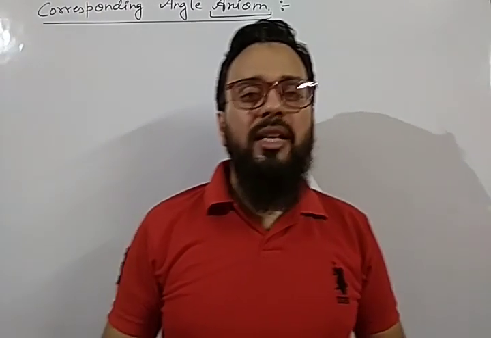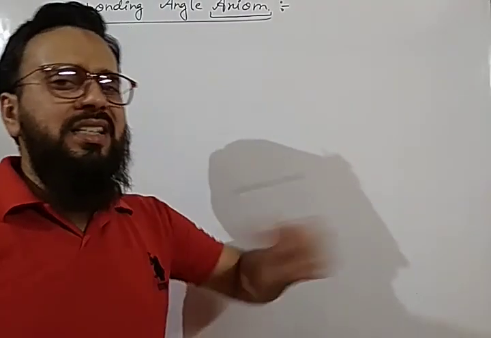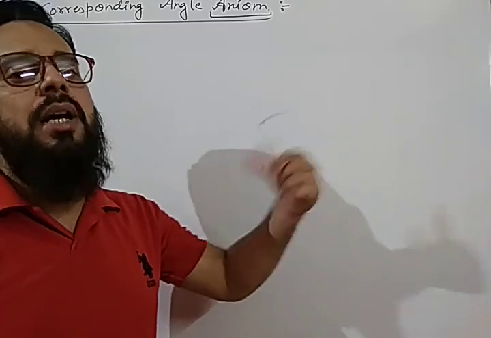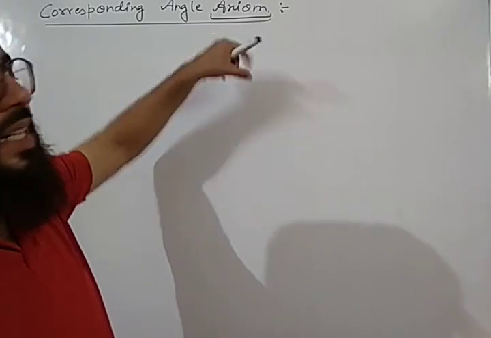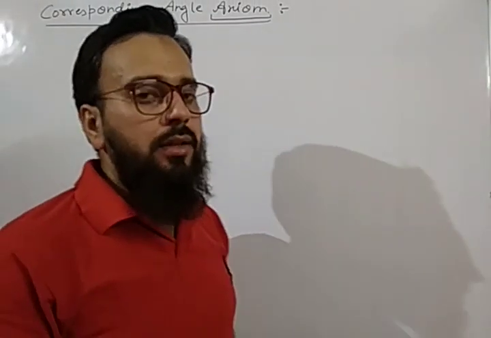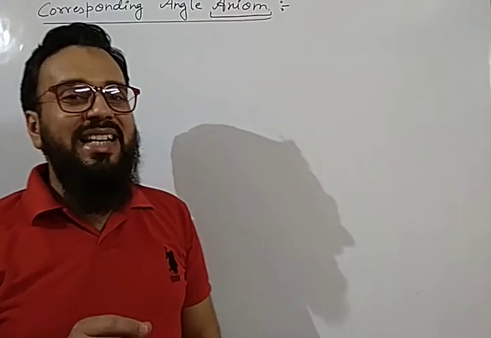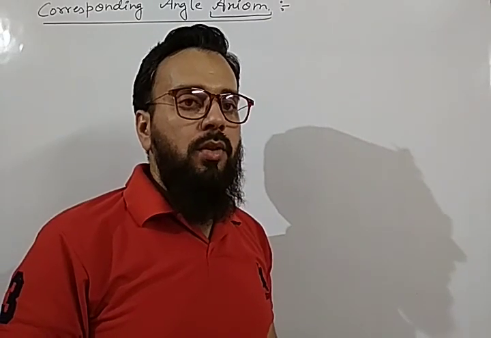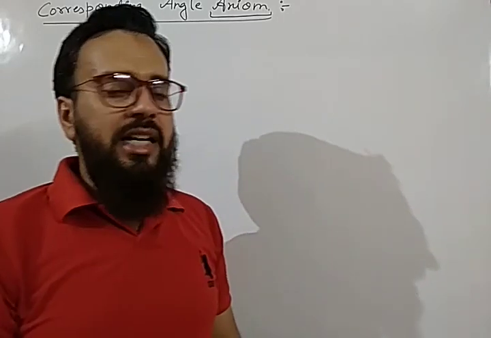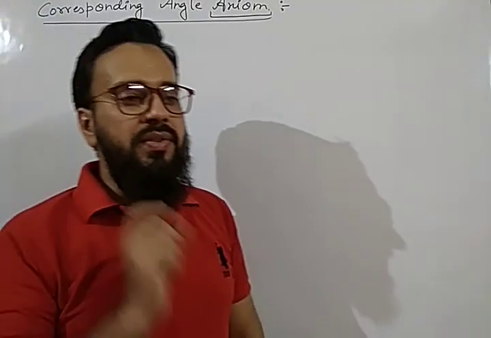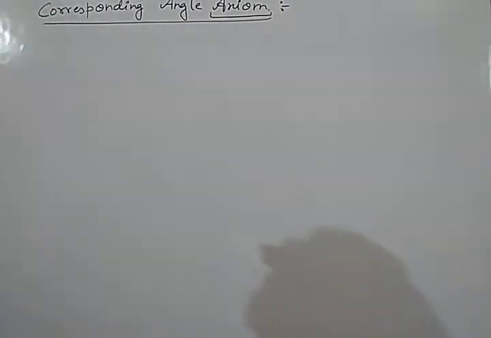Basically there are three things in mathematics: axiom, postulate and theorem. Okay, we will discuss in detail all these things in chapter Euclid Geometry, but for the time being you should know what is axiom. Axiom is a proven statement with the help of which we can prove other statements. Okay, axiom need not be proved. We will not prove the axiom. It is a proven statement, and with the help of axiom we will prove some other statement. Okay, so what is corresponding angle axiom?